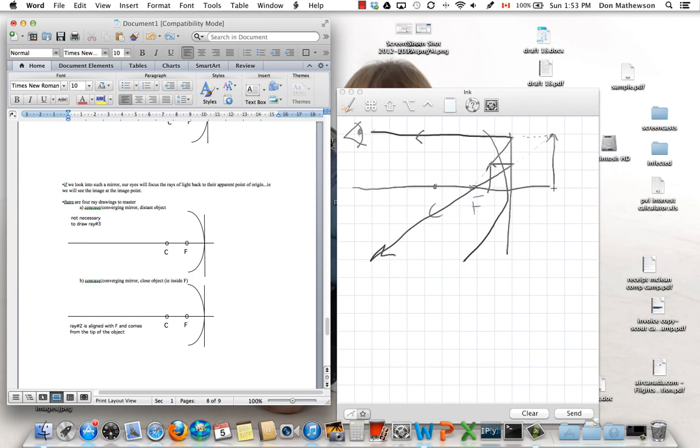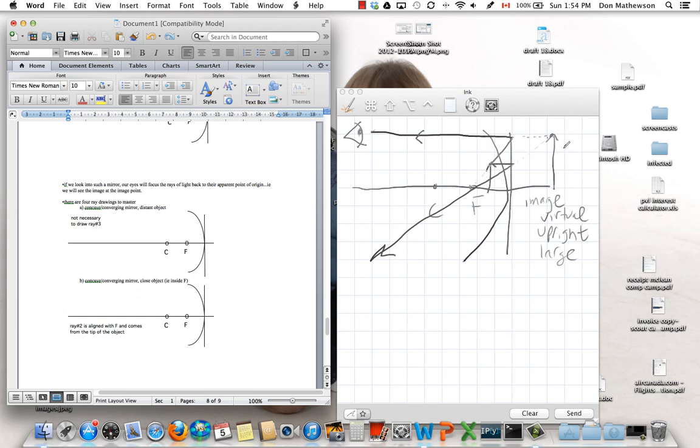which is back here. So this image, first of all, it's virtual, because these light rays don't actually meet. You can't project an image on a screen. You have to look through your eye and see it back in here behind the plane of the mirror. There's clearly no light back here. That's another characteristic of virtual images. So it's virtual. It's upright. And it's large.